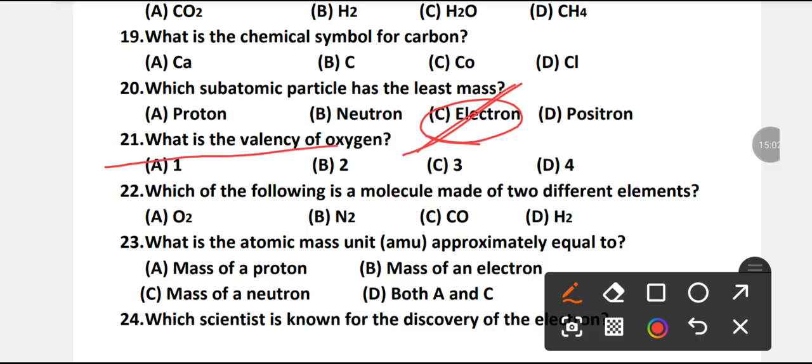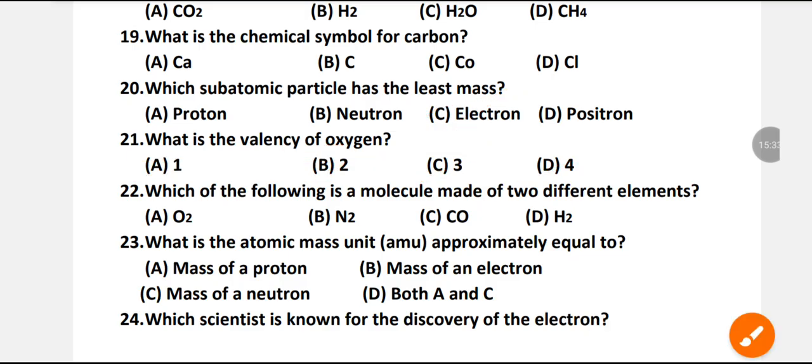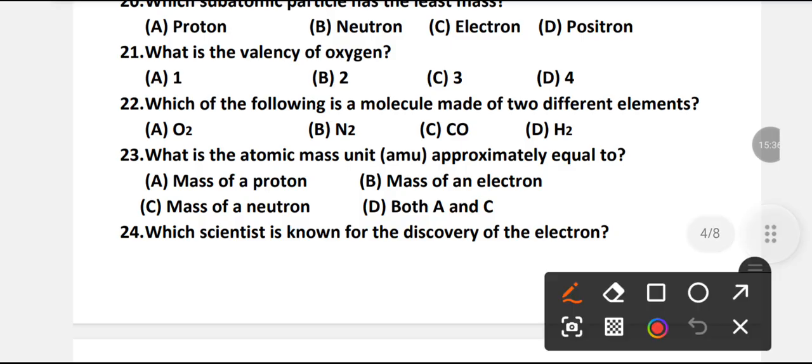What is the valency of oxygen? 1, 2, 3 or 4? Which option is right? B is the right option. 2. Valency of oxygen is 2.